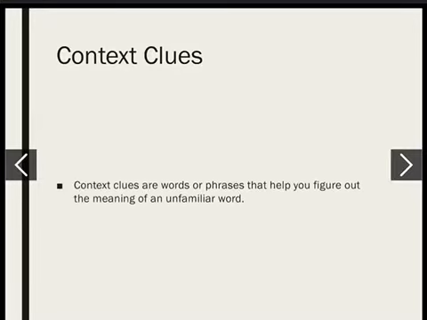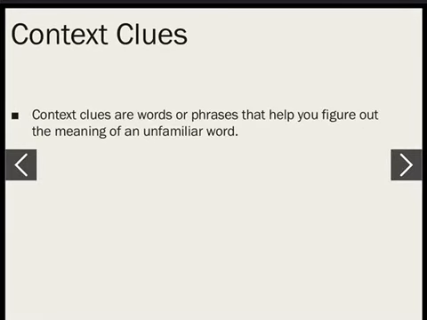Now, what are context clues? Context clues are words or phrases that help you figure out the meaning of an unfamiliar word. So if I have a word in a sentence that is unfamiliar, it means you don't know it. So if there's a word that you don't know the meaning of, you can look at the other words around it to help you learn the meaning.